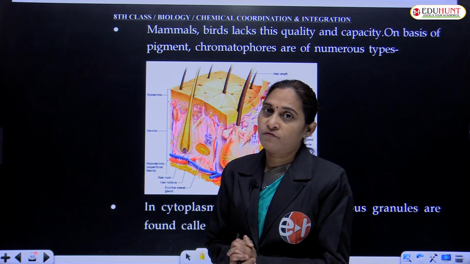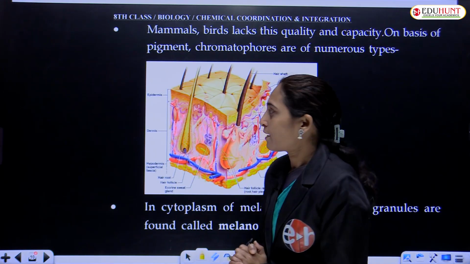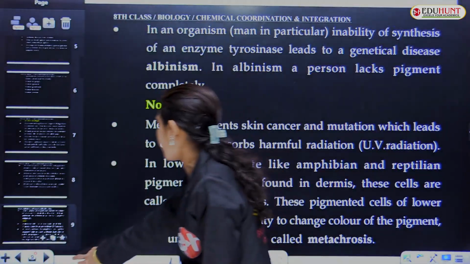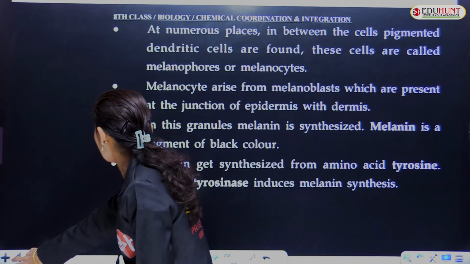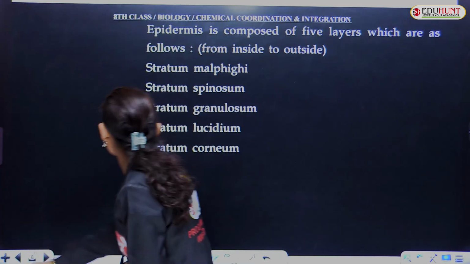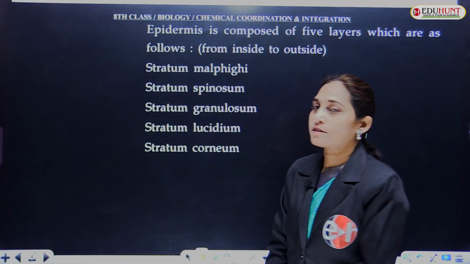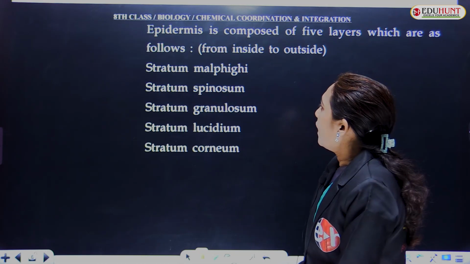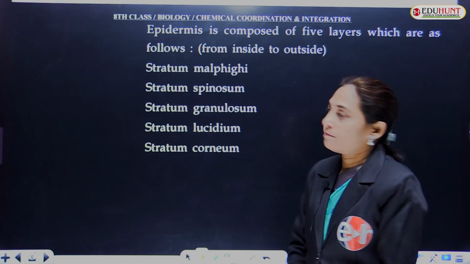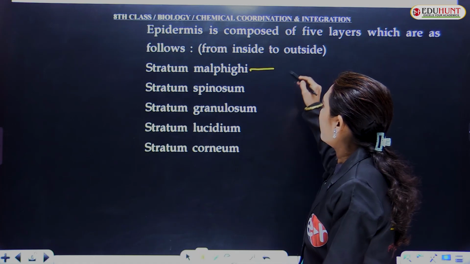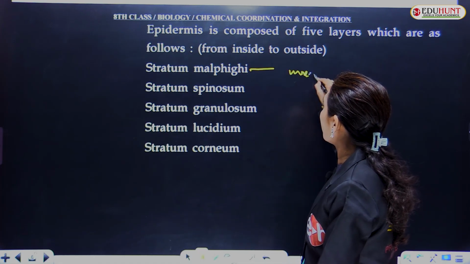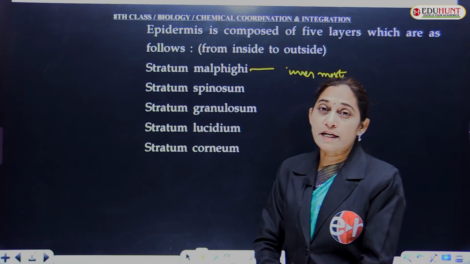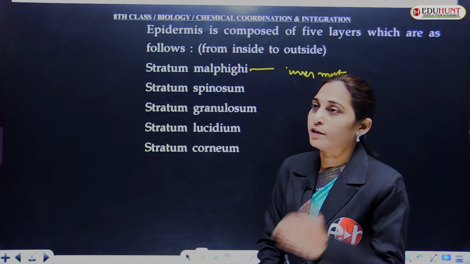Ectoderm, which is the outer layer of the skin, has 5 layers. That has been discussed. These are the 5 layers of the epidermis. Stratum malpighi, this is the innermost layer of the epidermis.